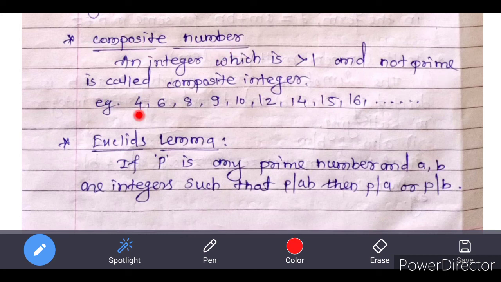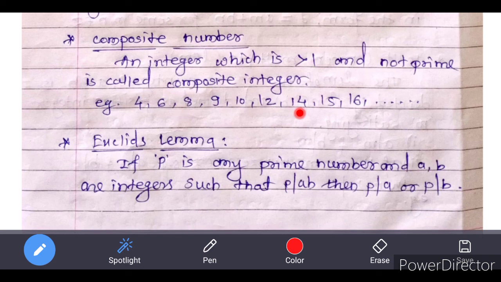For example, 4, 6, 8, 9, 10, 12, 14, 15, 16 and so on are the composite numbers. Here 4 has divisors 1, 2 and 4. So 2 is a divisor other than 1 and 4 itself. And we can verify for all other numbers also.